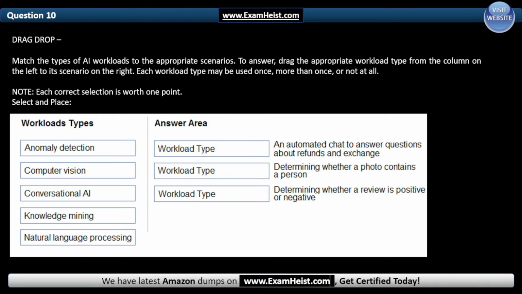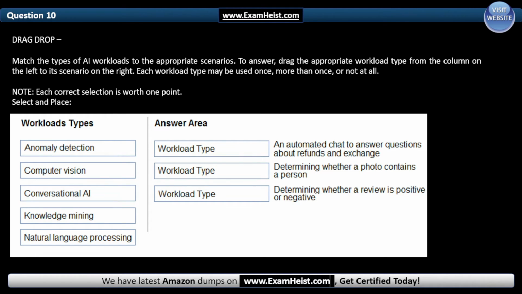Question 10. Drag drop. Match the types of AI workloads to the appropriate scenarios. To answer, drag the appropriate workload type from the column on the left to its scenario on the right. Each workload type may be used once, more than once, or not at all. Note, each correct selection is worth 1 point. Select and place. Our workload types: anomaly detection, computer vision, conversational AI, knowledge mining, natural language processing.